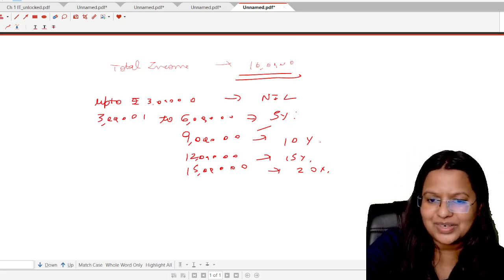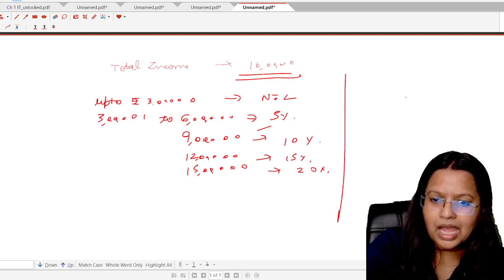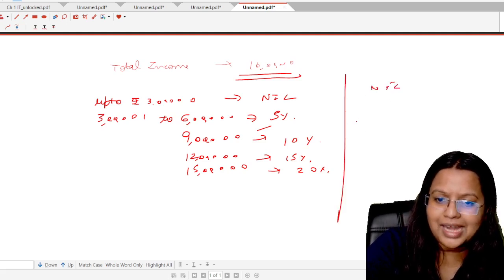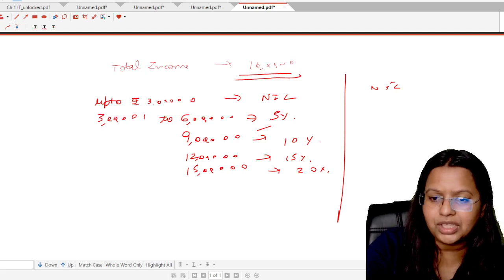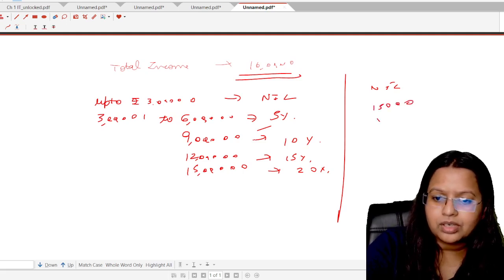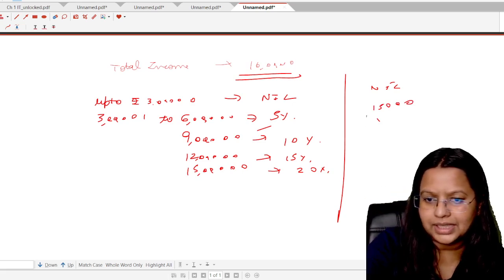Okay. So now students, we are on this part only. Let's do up to rupees 3 lakh nil, 3 lakh to 6 lakh 5%. That is the 3 lakh multiplied by 5%, 15,000 rupees. Then 6 lakh to 9 lakh. It means the 3 lakh into 10%, 30,000 rupees.